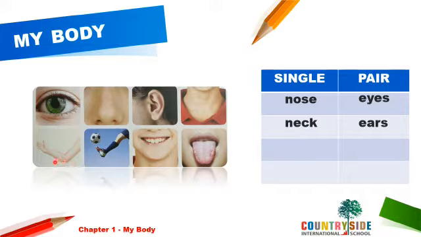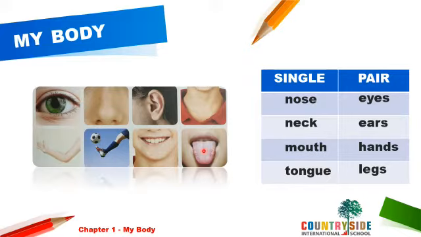Here in the picture, only one hand is shown. But everybody has two hands. So they are in pair. Legs. Again we have legs in pair. Mouth. We have only a single mouth. And tongue, a single tongue.